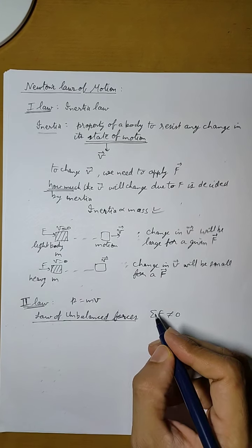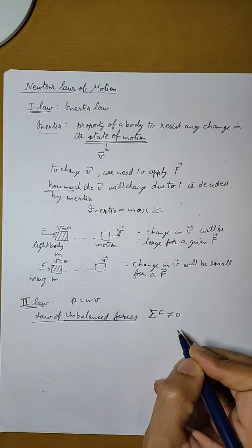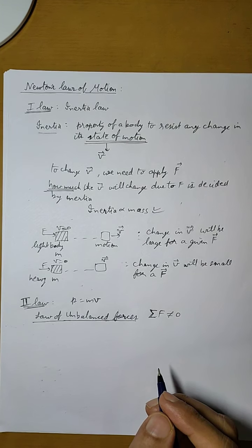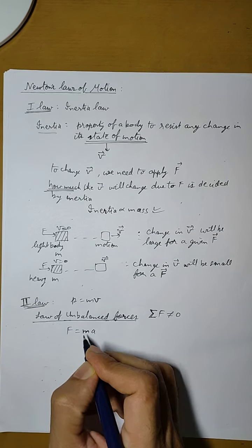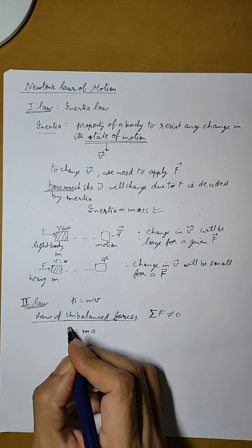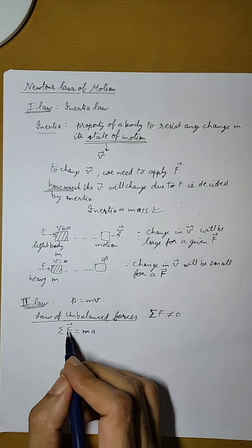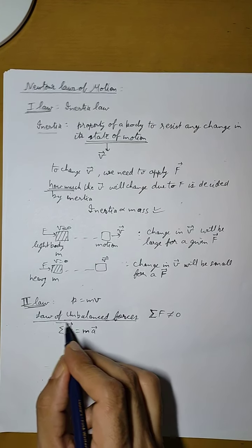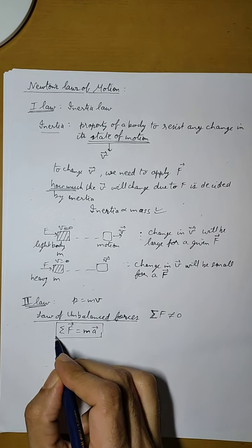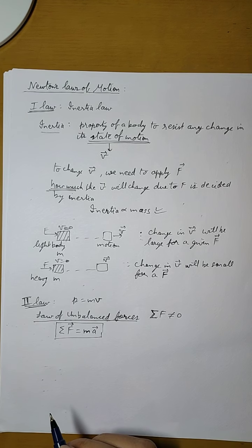And what is the condition of unbalanced forces? That the summation of all the forces should not be equal to 0. Now, we have already studied that force can be expressed in the formula of mass into acceleration. So that means if we have more than one force and we add all these forces, then there should be some acceleration produced in the body, and that will happen only if the forces are unbalanced.